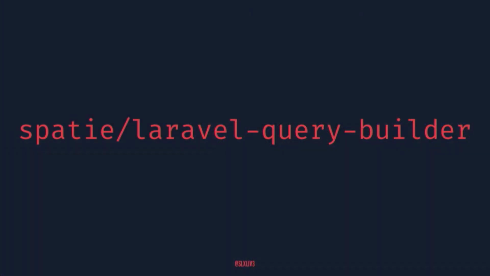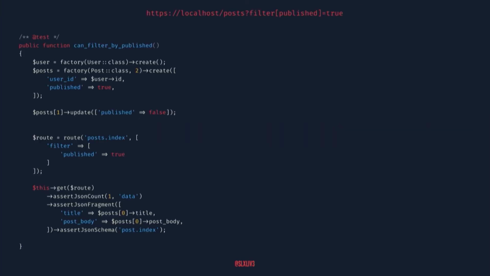So Spatie came out with the Laravel Query Builder. I have written many implementations over the years that do exactly this and never that clean. So this might be a little small. We'll step through it, but I like to start with tests. I think it's a great way to show how things work. So up at the top, we can see kind of what this is going to look like. I want to filter a blog index on if things are published.